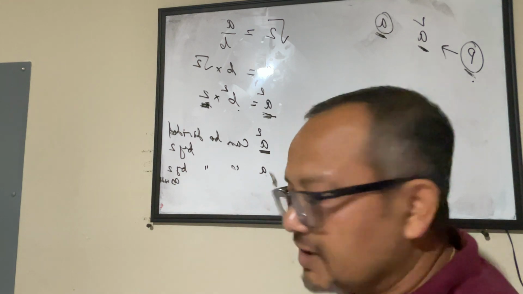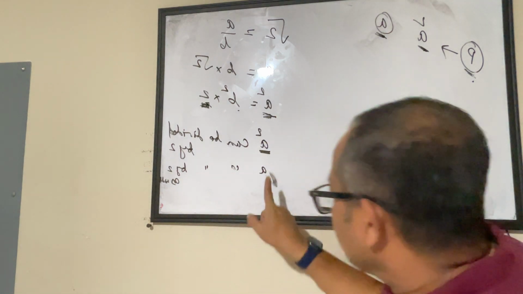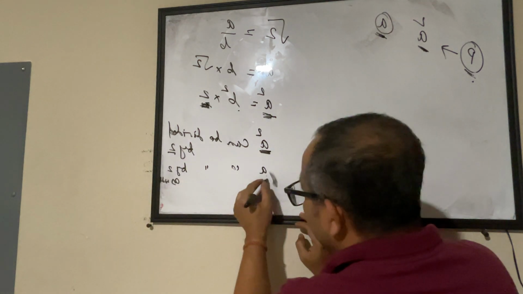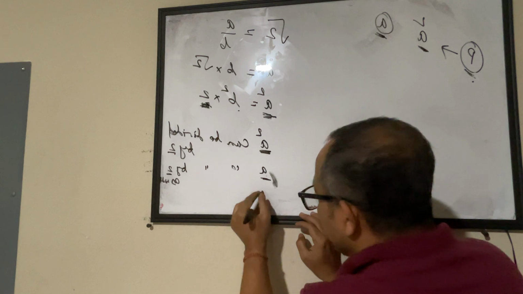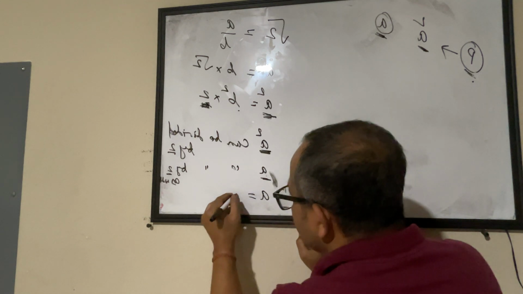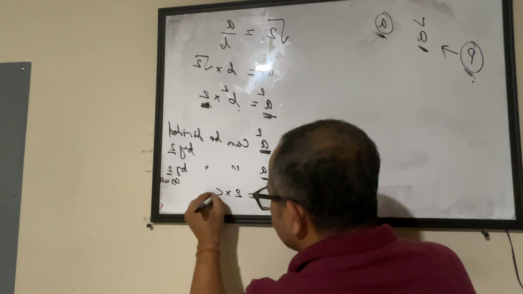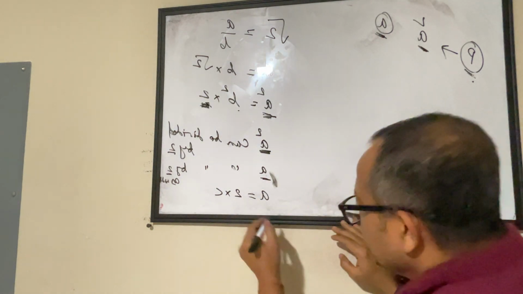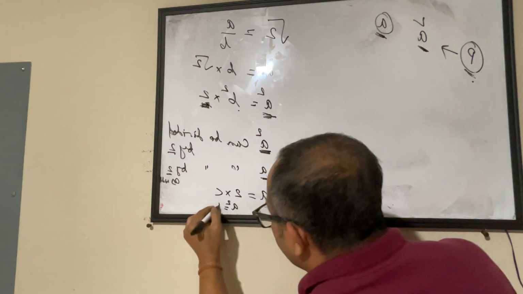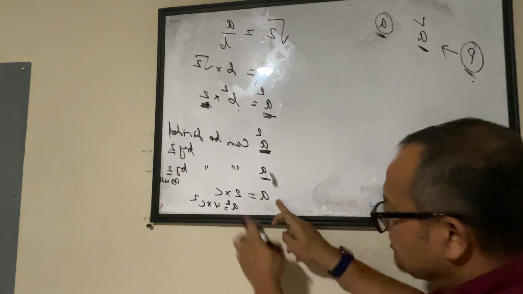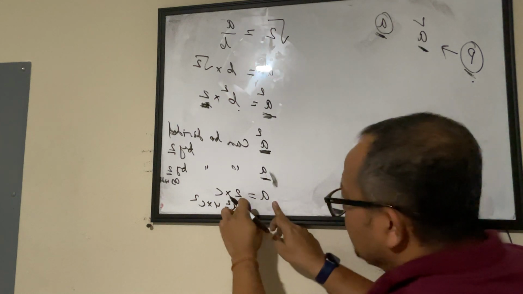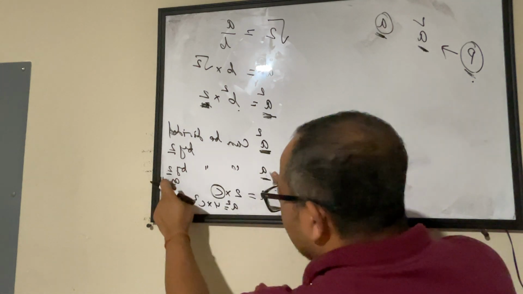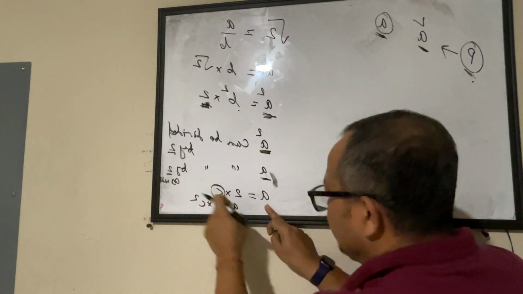Okay. Now from that we see that A square can be divided by 2, that means A also can be divided by 2, meaning A equals 2 multiplied by something, let's say C. That means A square will be equal to 4 into C square. I'm just doing a square on both the sides. So A equals 2 into C. C is another number. We don't know what it is. We just know that A can be divided by 2. That means A equals 2 times something.